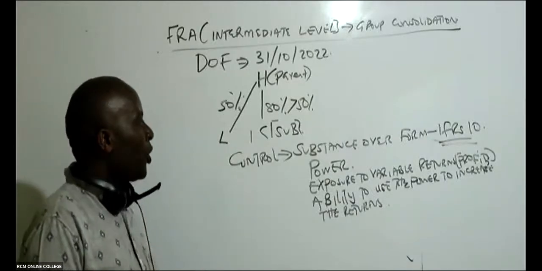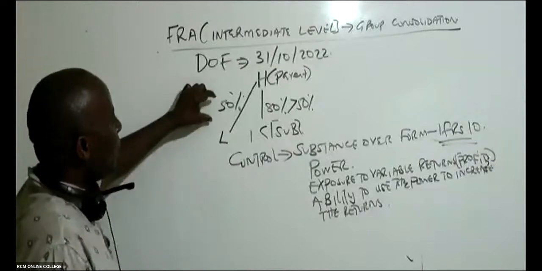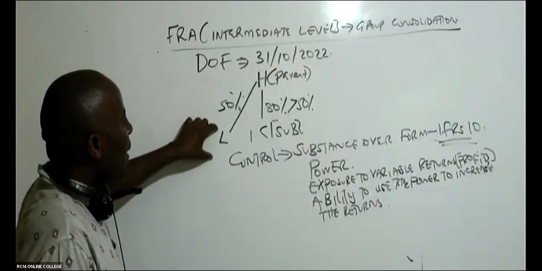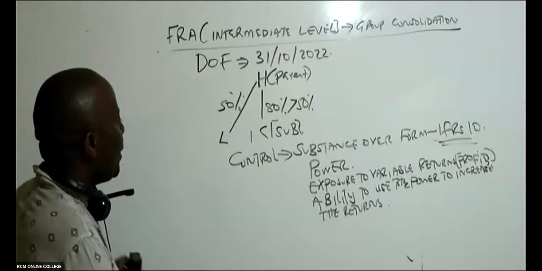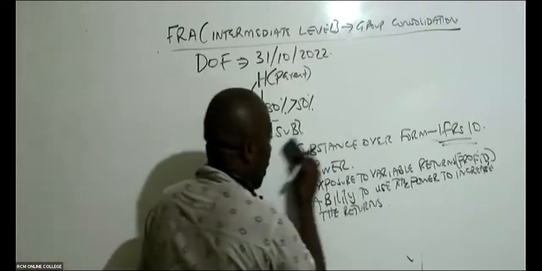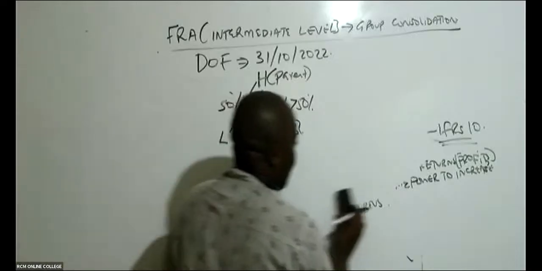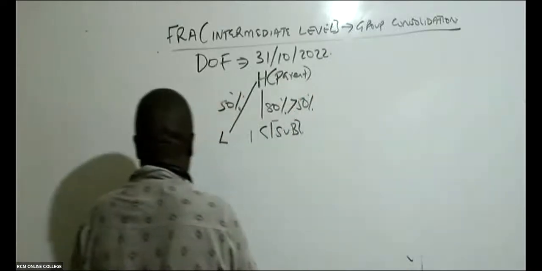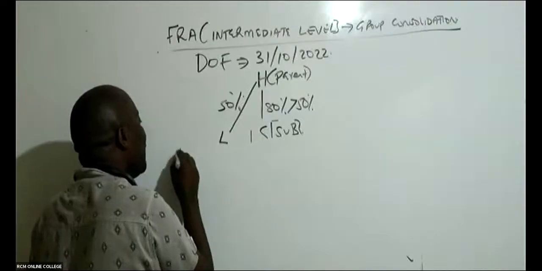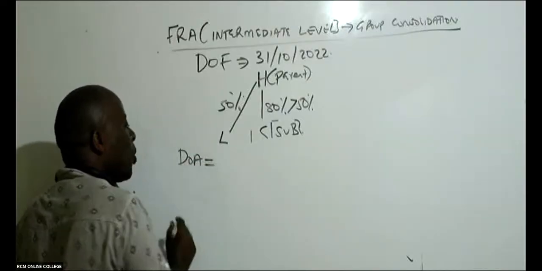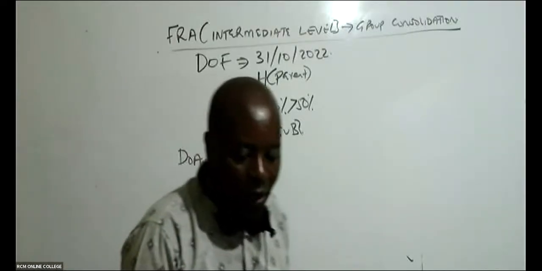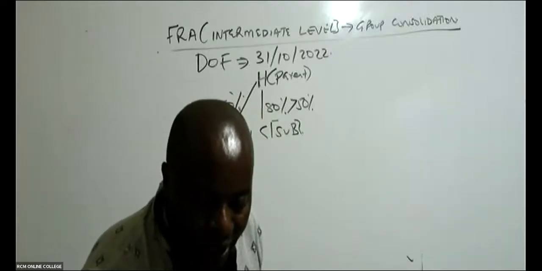Group consolidation. So then L, regardless of the 50%, is our subsidiary because of management control. We are able to send most directors. So then come here and give me the date of acquisition. When did we acquire this subsidiary called L?